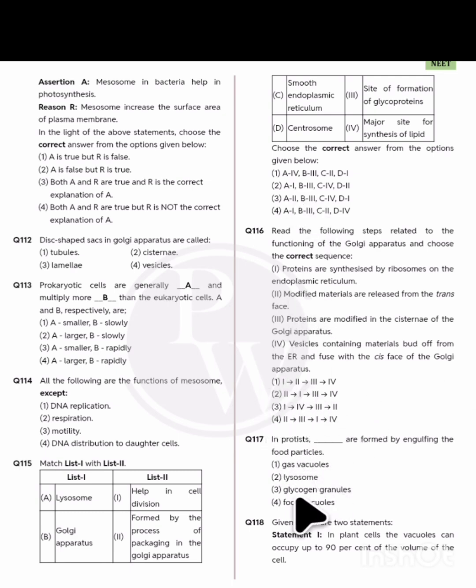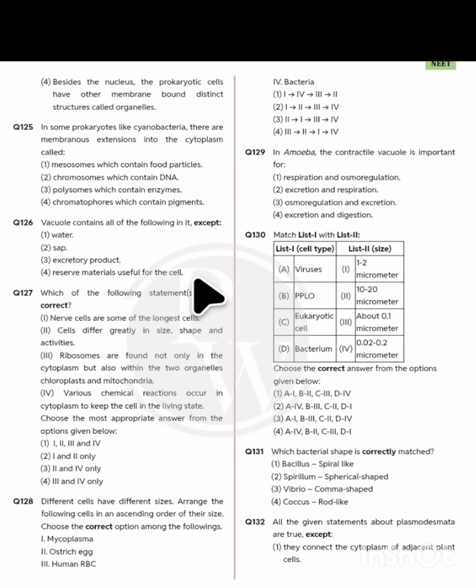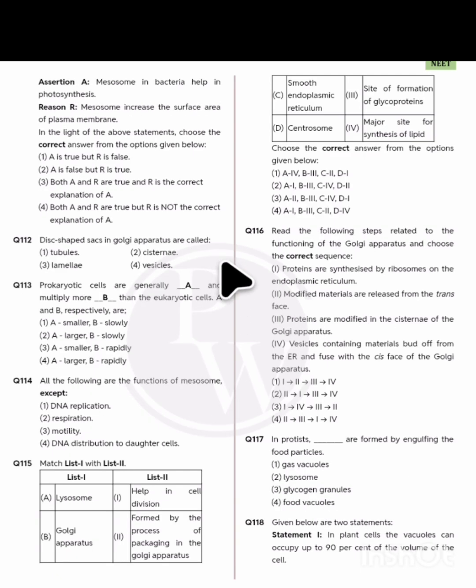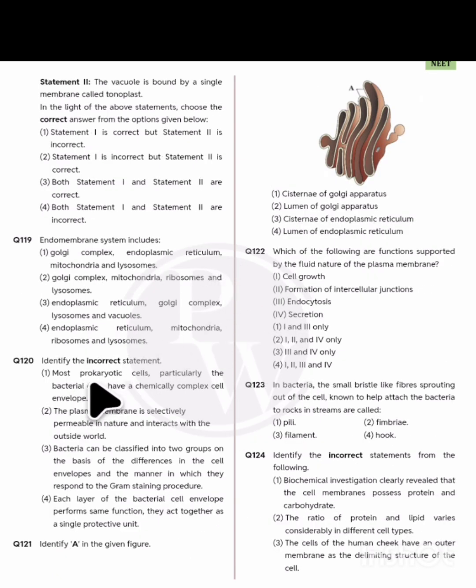Next question is 120. Identify the incorrect statement, it is asking for the incorrect statement, right? So for the incorrect statement we may have to go to the last one. Each layer of the bacterial cell envelope performs the same function. They act together as a single protective unit. This is a wrong statement, because there should not be the same function; a distinct function should be there. This is incorrect. Option 4. Question 120 is done here.